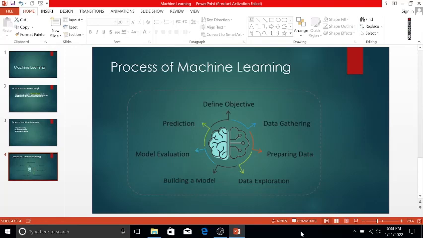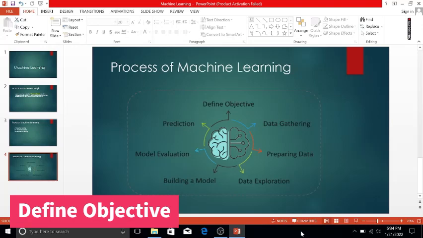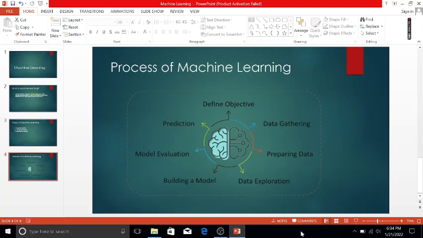So first one is define objective. What is define objective? In this step, what needs to be predicted, right? For example, I have a data of weather condition.